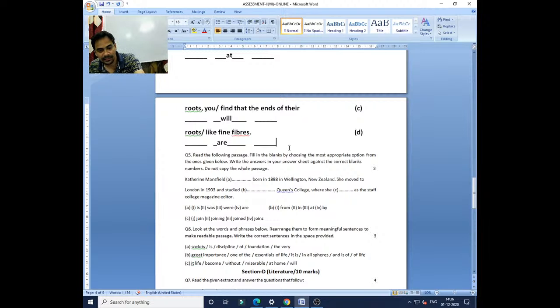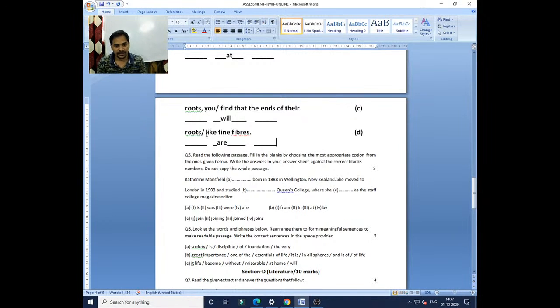After are, what should be given? Like. So roots are like. Three words you have to write in examination. Or a child can write by putting a slash and writing the missing one in the middle, and I will understand. So this is the pattern that can be followed in your class 9th and 10th also.